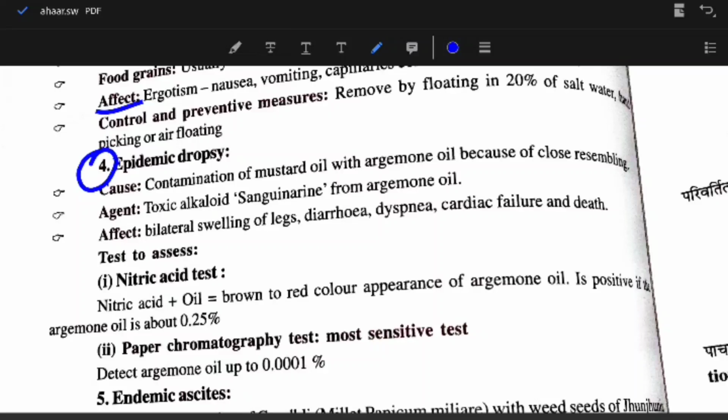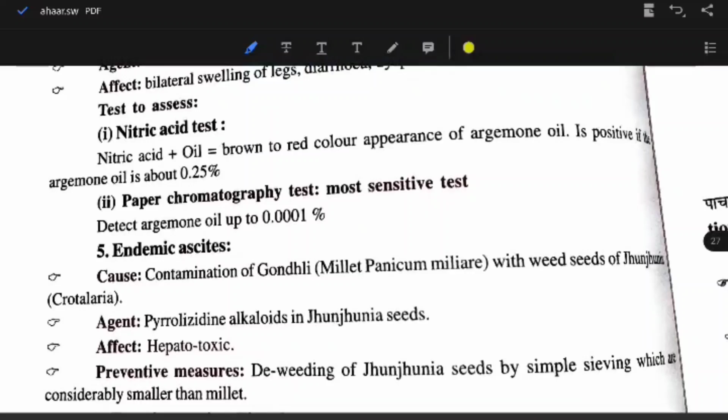Endemic dropsy: cause is contamination of mustard oil with argemone oil because of close resemblance. Agent is a toxic alkaloid from argemone oil, named sanguinarine. Effect: bilateral swelling of legs, diarrhea, dyspnea, cardiac failure and death. Test to assess: nitric acid test. Nitric acid plus oil converts brown to red color.